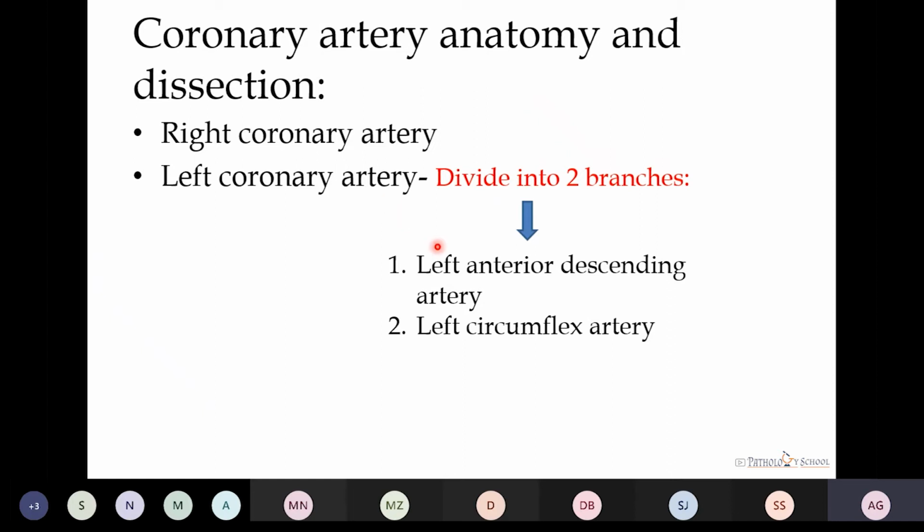The left anterior descending artery supplies the anterior wall of the left ventricle, the anterior two-third of the interventricular septum, and the left circumflex artery supplies the lateral wall of the left ventricle. The right coronary artery supplies the whole of the right ventricle, and when there is a right dominant heart, then this right coronary artery, as the right posterior descending artery, supplies the posterior one-third of the interventricular septum and also the posterior surface of the left ventricle.